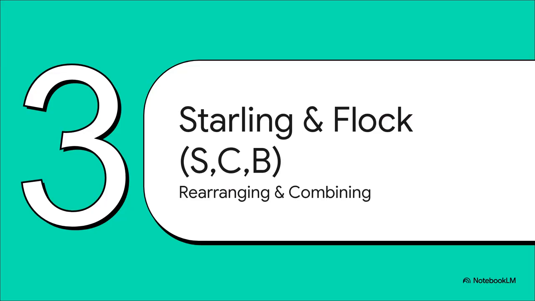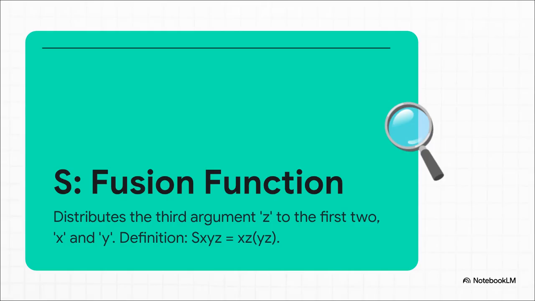Okay, so we can keep things and we can discard things. Now we get to the power players, S, C, and B. These are the combinators that let us do the really cool stuff, like rearrange, duplicate, and compose functions in some really powerful ways. Meet S, the starling.